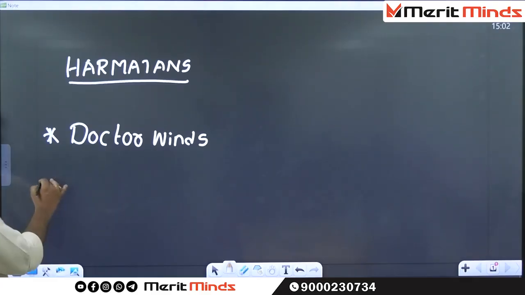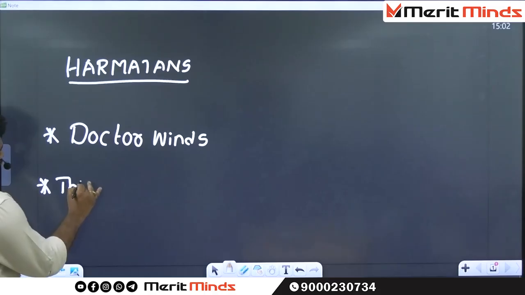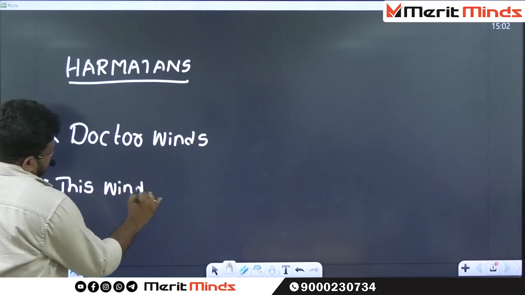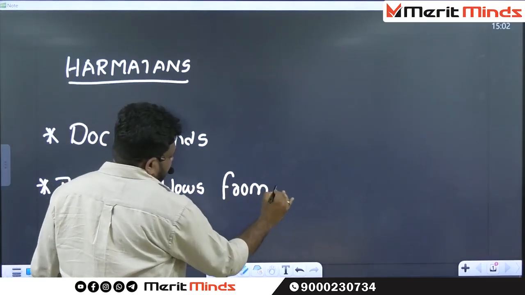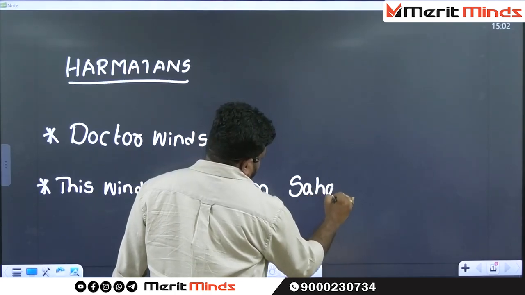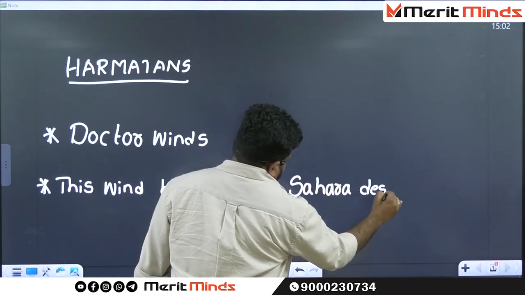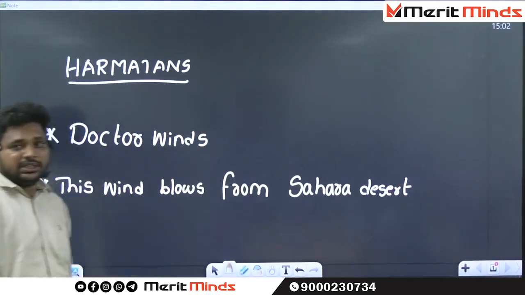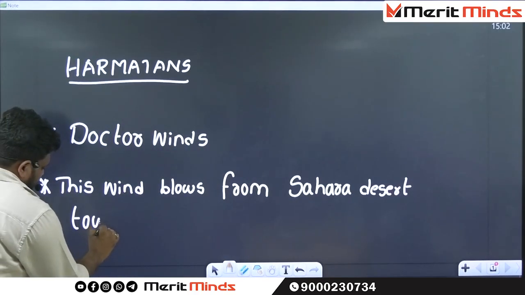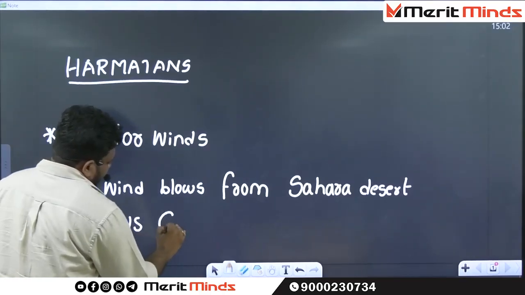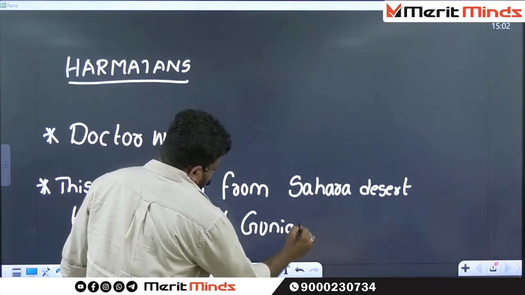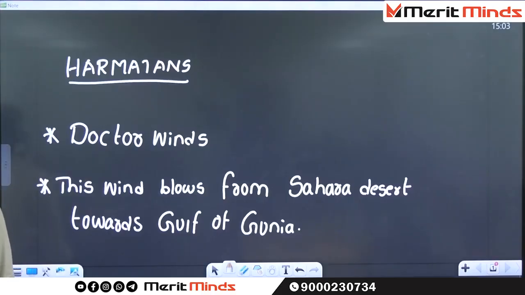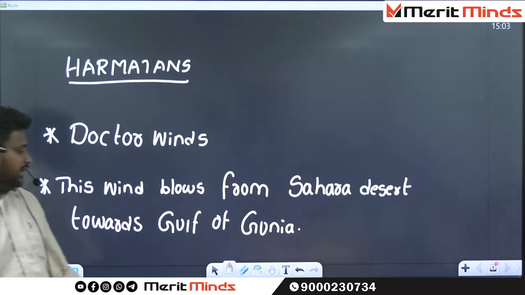The next point, these winds blow from the Sahara Desert towards the Gulf of Guinea.